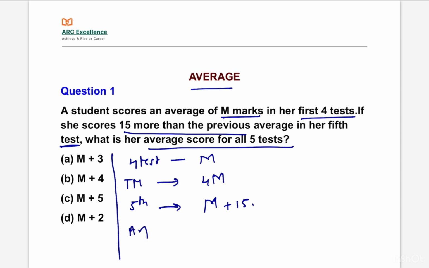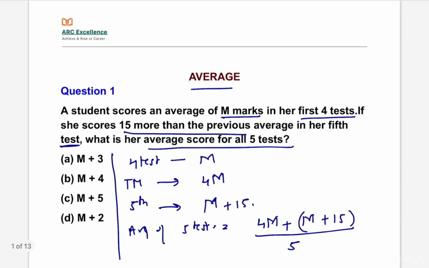Therefore, average of all 5 tests is equal to 4M plus M plus 15 by 5, that is equals to 5M plus 15 by 5. 5 taken as common, M plus 3 by 5, 5 gets cancelled, therefore answer is M plus 3.